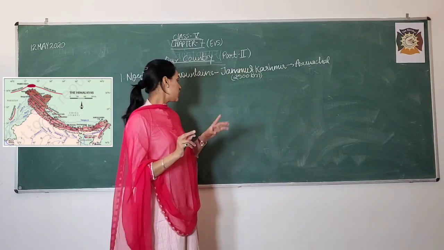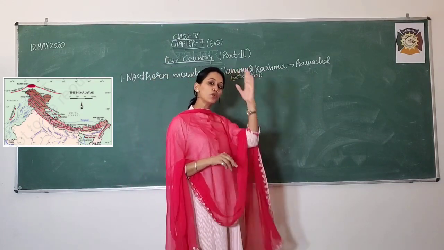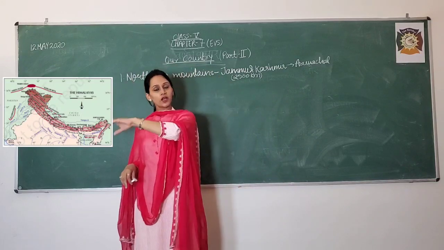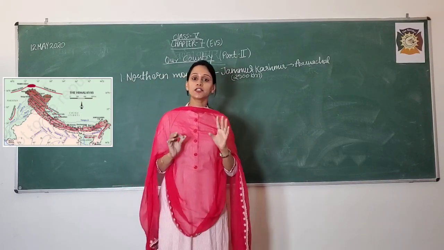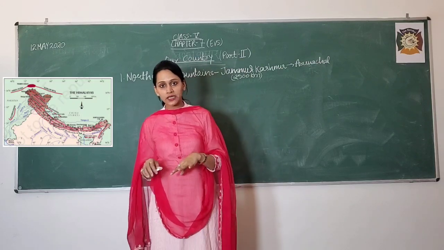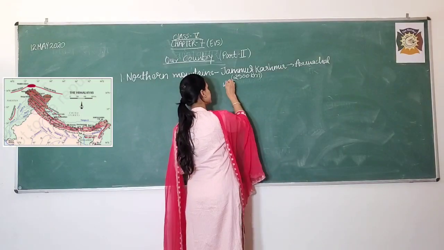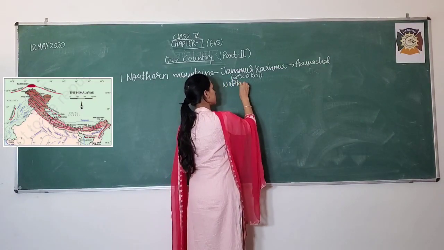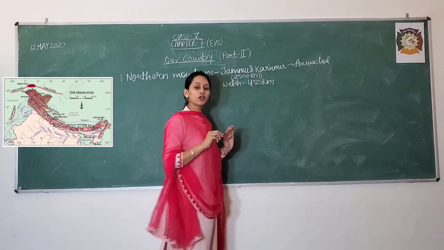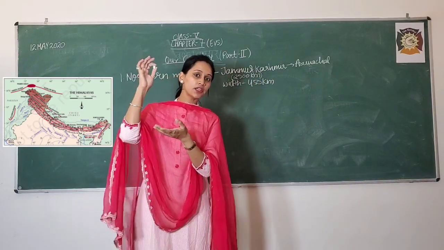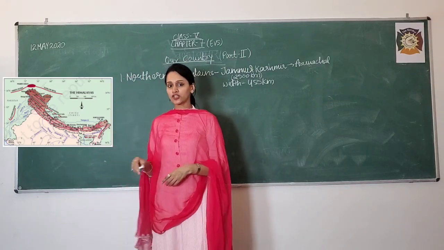So I am telling you about the northern mountain region. It is extended from Jammu and Kashmir to Arunachal Pradesh, from west to east, with a distance of around 2500 kilometers in length. In width it is 450 kilometers near Jammu and Kashmir and 150 kilometers in Arunachal Pradesh.